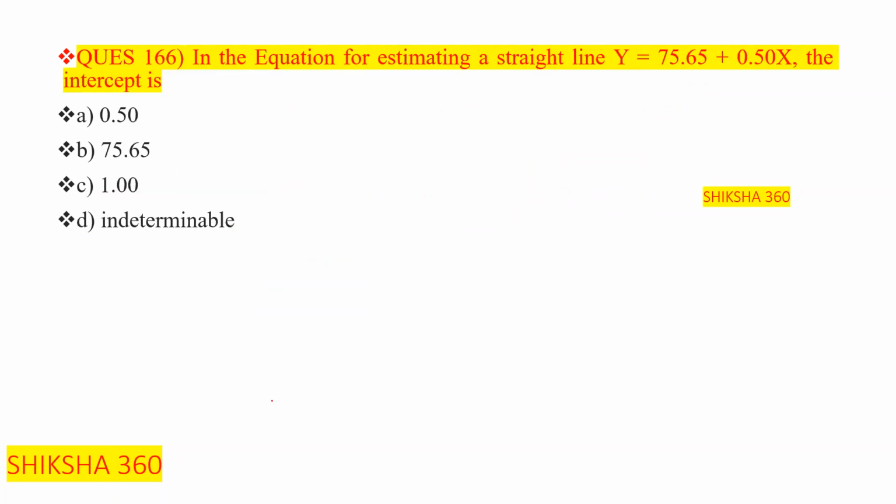Now move to the next question, a formula based question. You have to understand basically what this equation represents, and we have to answer the question on the basis of that. In the equation for estimating a straight line, generally we represent it like this: y is equal to 75.65 plus 0.50x. This is a plus bx.